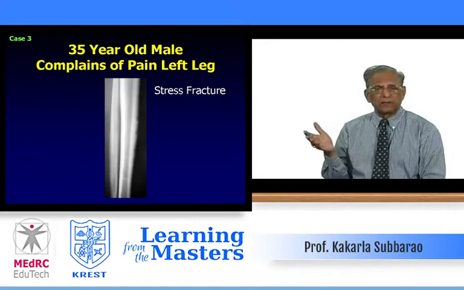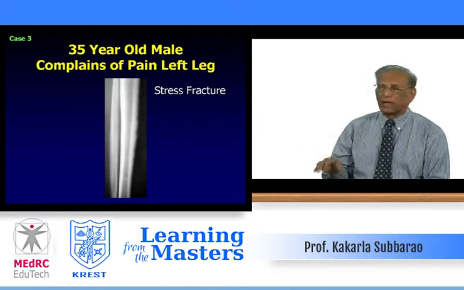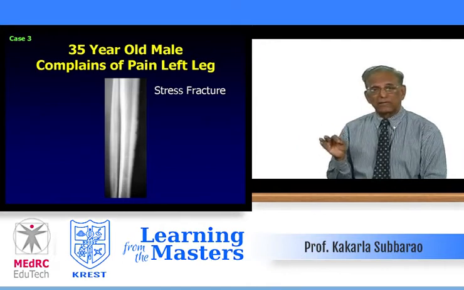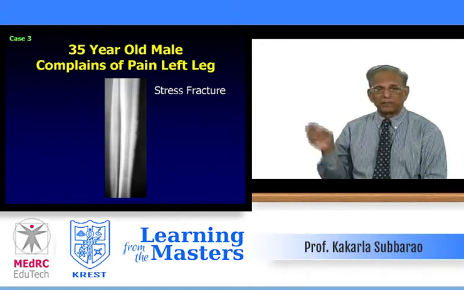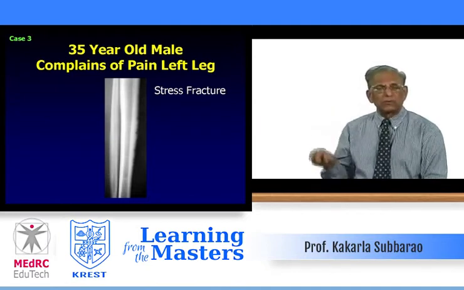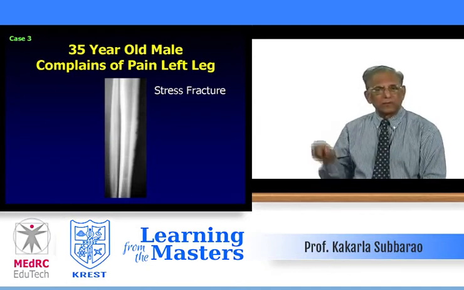This may occur in any bone that is stressed. Calcaneum we have seen, femur we have seen, proximal end of the tibia, and in fact they have described it in the ribs also, stress fractures. And they should not be mistaken for osteoid seams that you see in osteomalacia or rickets. Because if you look at the bones, there is no osteoporosis or osteomalacia. These are just normal bones. The cortex is normal, the spongy bone is normal, endosteum is normal, there is no periosteal reaction, but these translucent zones are typical of stress fractures.